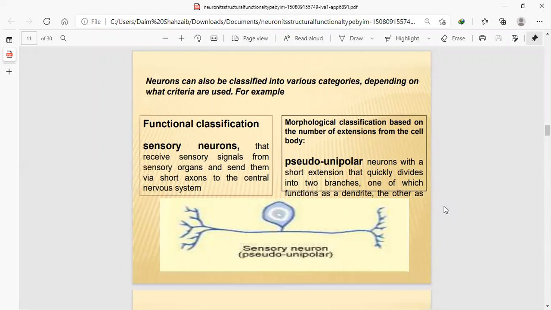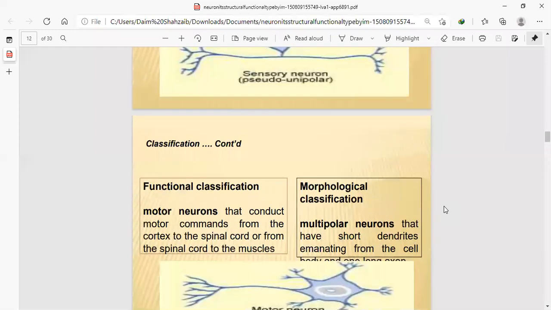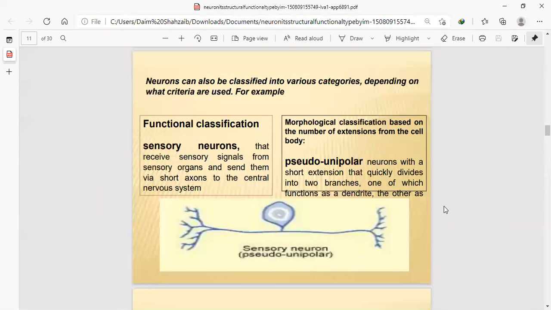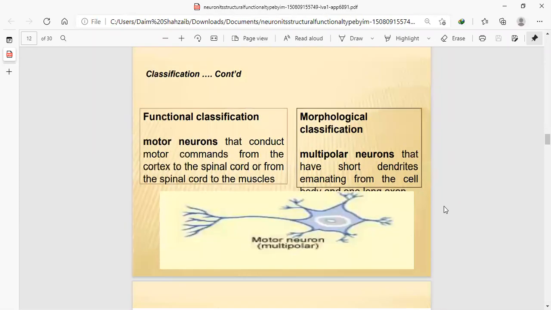Morphological classification includes pseudo-unipolar neurons, with a short extension that quickly divides into two branches, one of which functions as a dendrite, the other as an axon. Motor neurons conduct motor commands. They are for movement, for bending or stretching or every kind of movement.